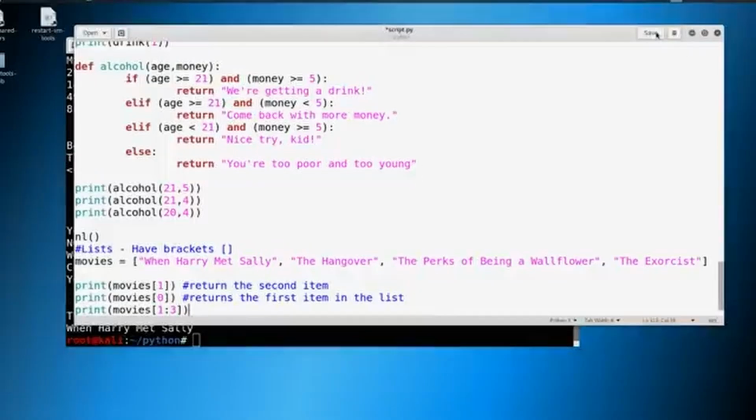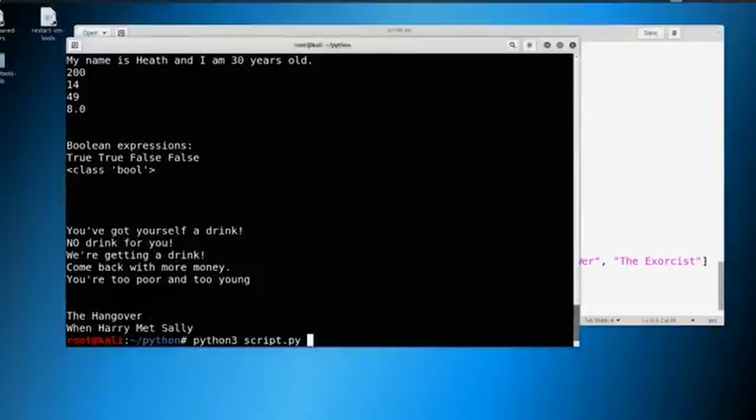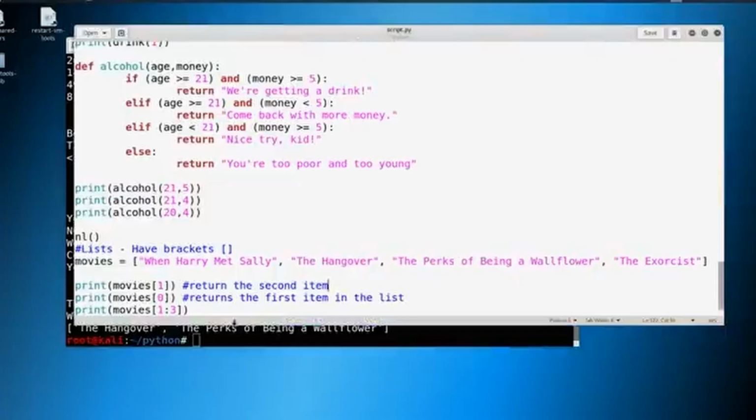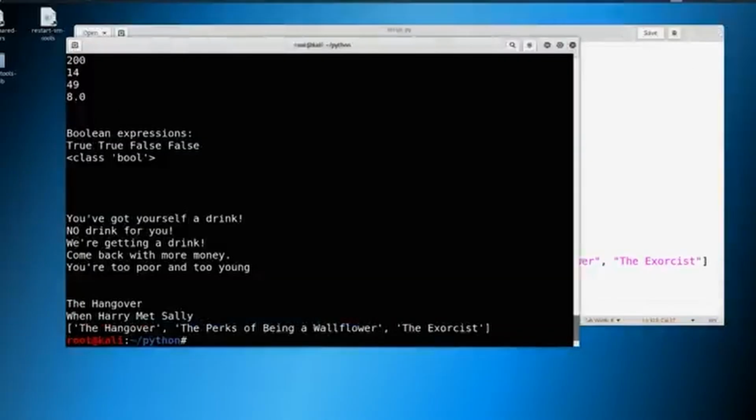Do you have a hunch? Let's go ahead and save it. Print it out here, and it will take the list here of starting at 1, and it'll end before 3. So let's say we want to pull a couple items out. The first number that we're going to pull out is the one that we want to start with, and the last number is the number where we're going to stop. So The Exorcist is 3, but if we wanted to actually pull down The Exorcist, we would have to pull down 4 here. So if we want to grab more than one thing out of the list, we can absolutely do that, but we have to know where to stop. So now we incorporate The Exorcist here.